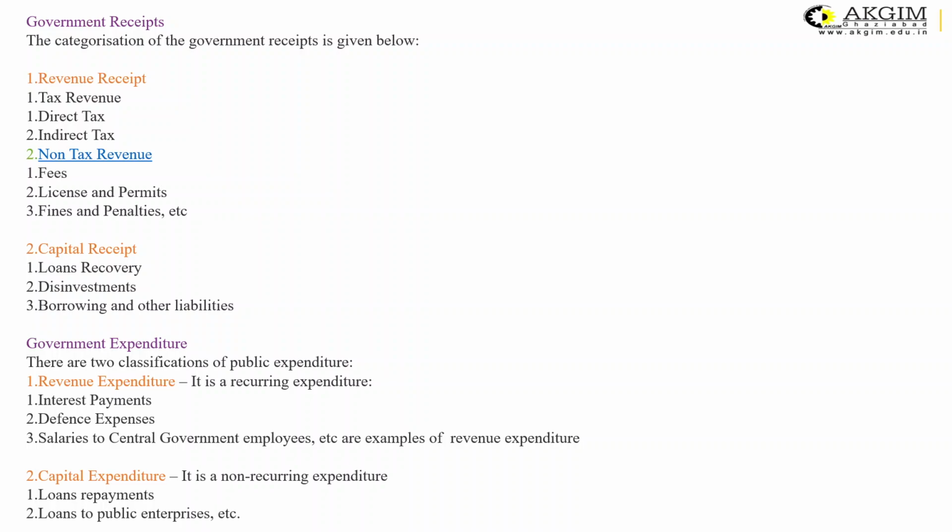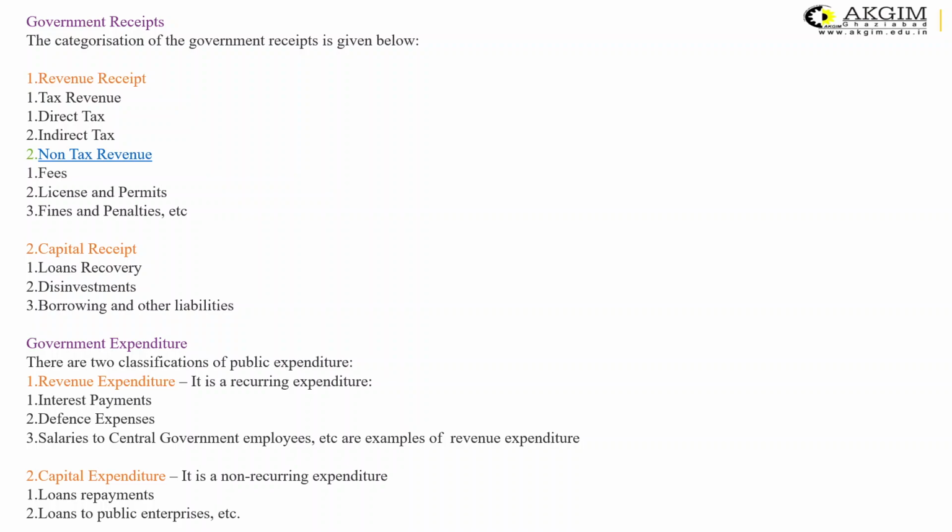Sometimes whenever anybody does not follow the government rules and regulations, fines and penalties are imposed as a punitive measure on the defaulters. So this is also one of the sources of non-tax revenue for the government. As far as capital receipts are concerned, they may include loan recoveries, disinvestments by the government in their undertakings or industries, and then borrowings and other liabilities.